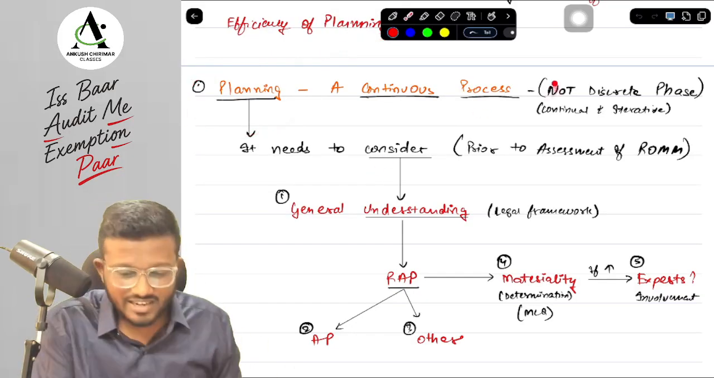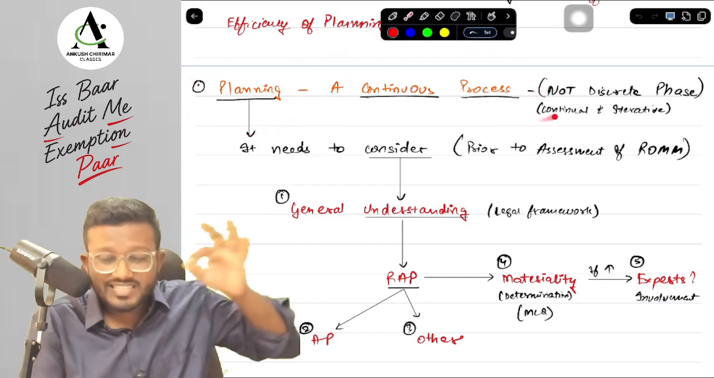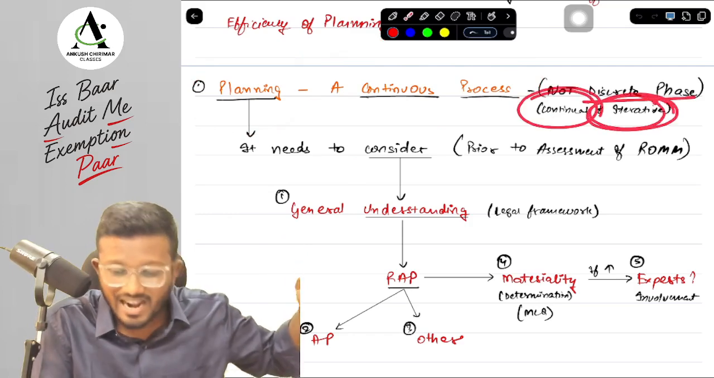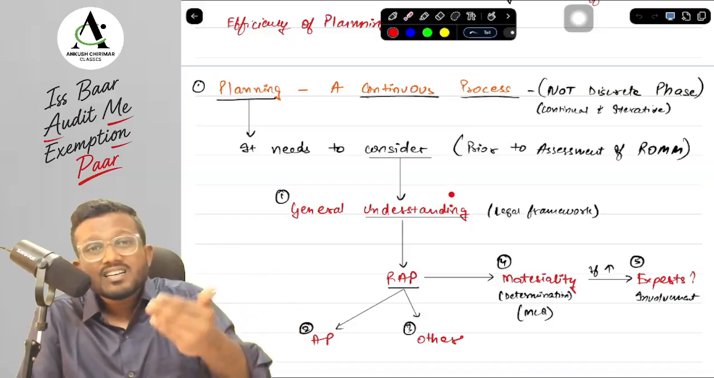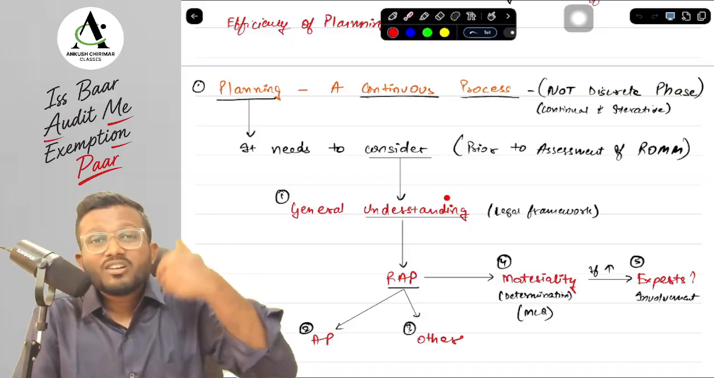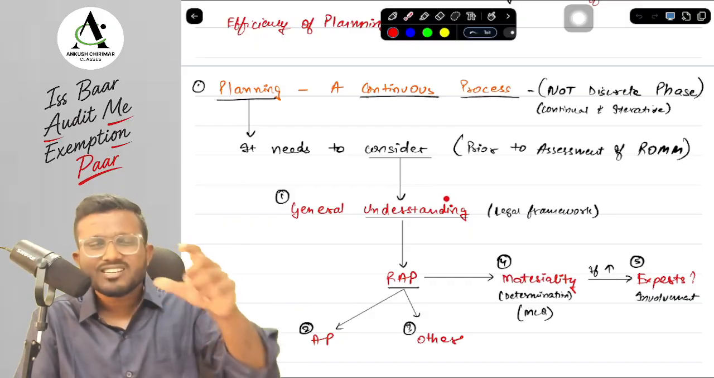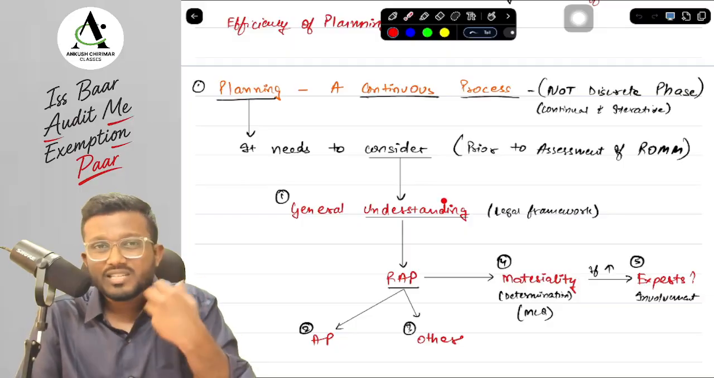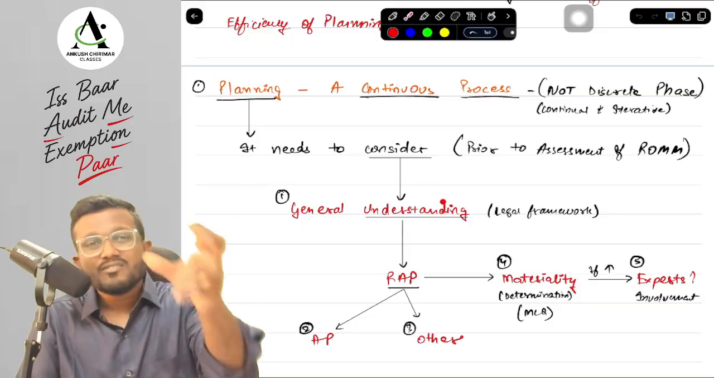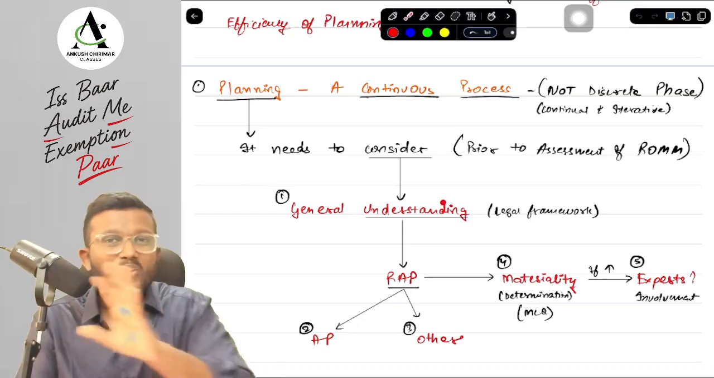Okay, yes sir. Now does planning just happen at the start of the audit? No sir, planning is a continuous process. Which means what? It is not a discrete phase. Is it a continual and iterative process? Not a discrete phase means it is not a separate phase. Continual and iterative means it is a never ending process. All the technical keywords which we don't generally use in everyday English, we have mentioned simpler meanings in your concept book itself.